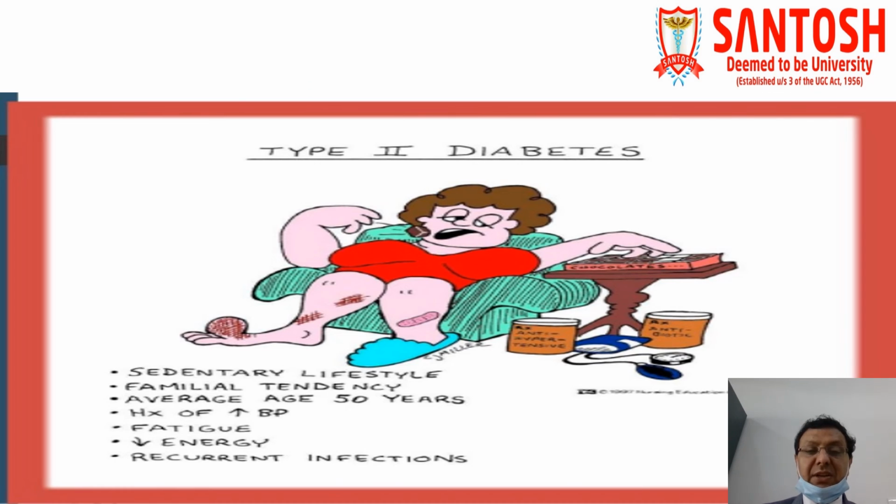Whenever there is a history of blood pressure, whether the patient is taking medicine or not, and the blood pressure is not controlled, they are more susceptible to type 2 diabetes mellitus. Again, fatigue and decreased energy are non-specific signs and symptoms usually seen in type 2 diabetes mellitus. Again, recurrent infection, as in type 1, especially when there is uncontrolled blood sugar, there are more and more chances of recurrent infections.